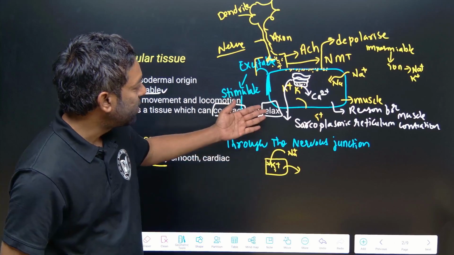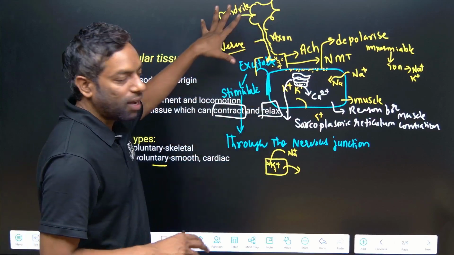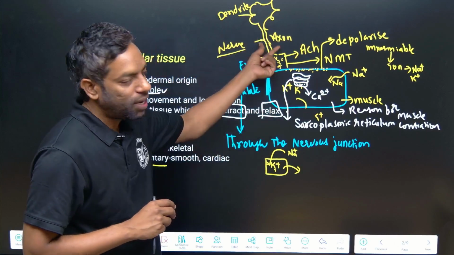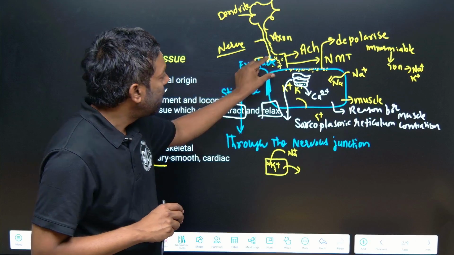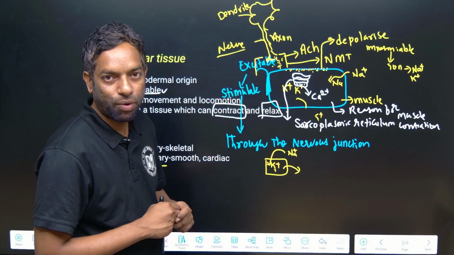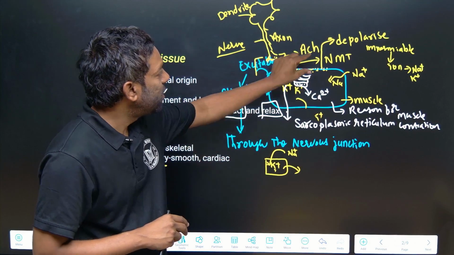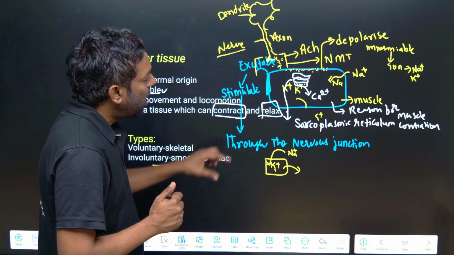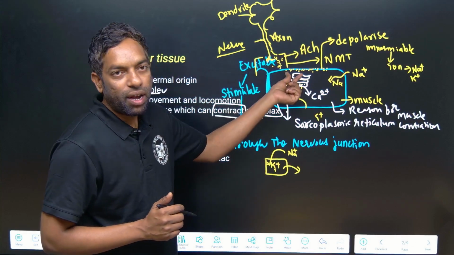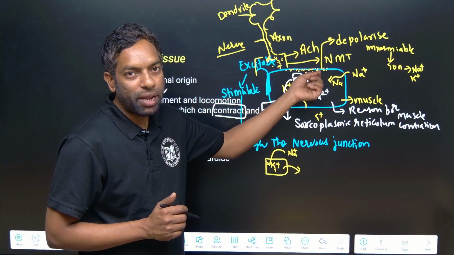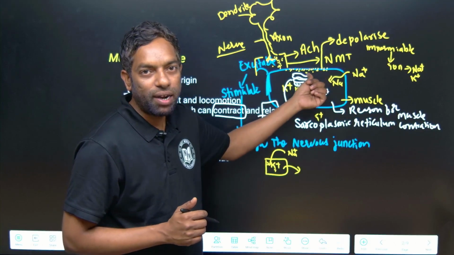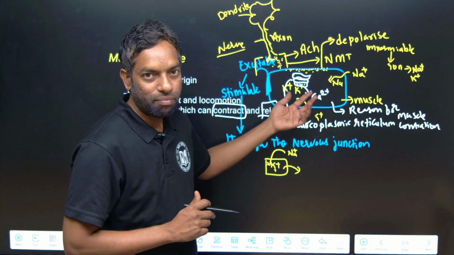How do they relax? First of all, let us take the neuron cell again. In the neuromuscular junction, they release a chemical called acetylcholine. Acetylcholine acts on this permeable layer, which leads to sodium ions entering the muscle cell.